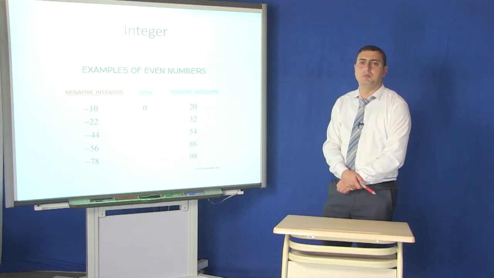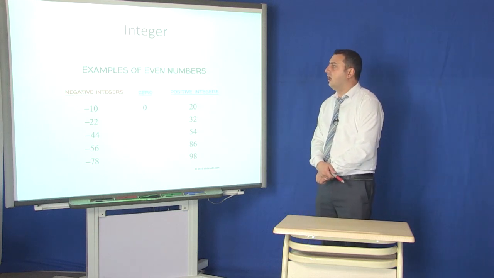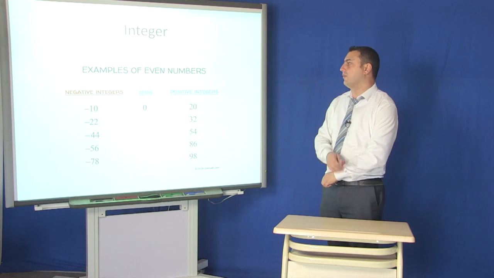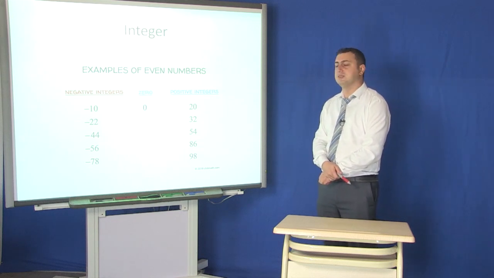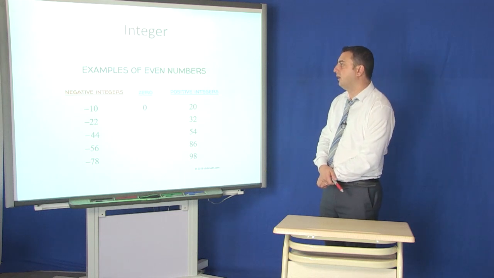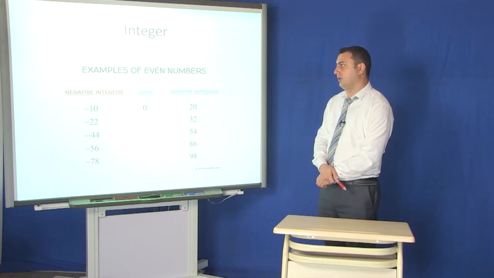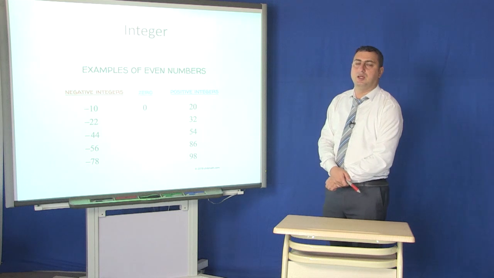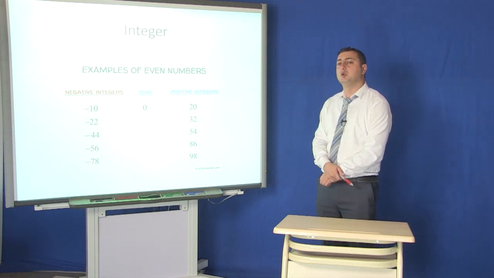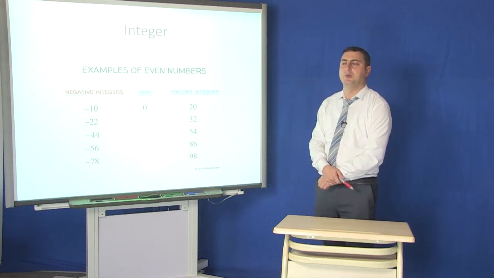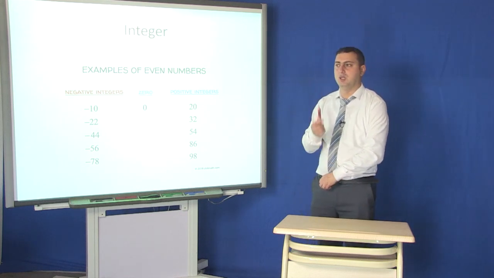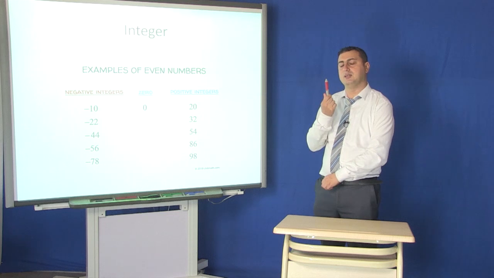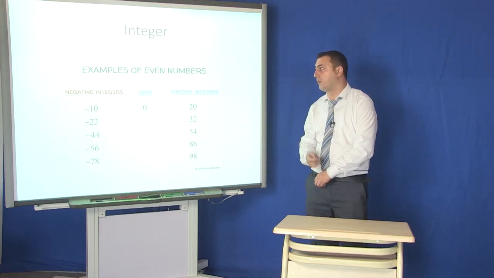Another example for integers is examples of even numbers. As you know, there are two kinds of numbers. One of them is even numbers, and another one is odd numbers. Even numbers are 2-digit numbers, however odd numbers are composed of a single number.